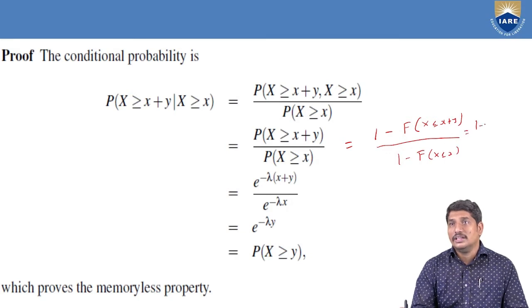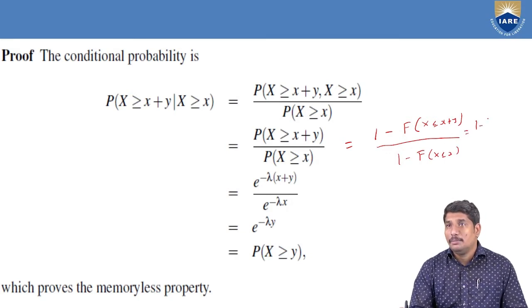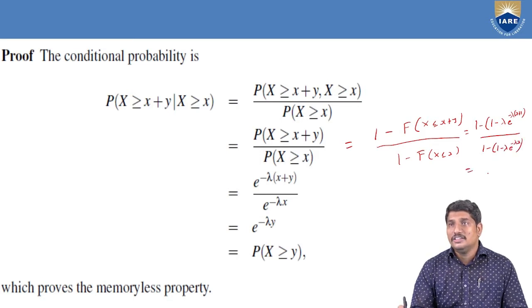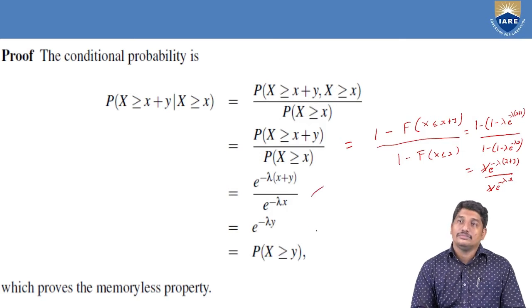This is 1 minus, 1 minus e power minus lambda of x plus y, and this is 1 minus, 1 minus e power minus lambda x. So automatically this becomes e power minus lambda of x plus y over e power minus lambda x, and we get this step.